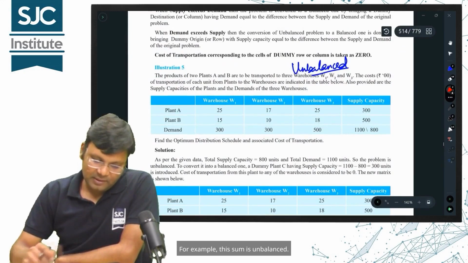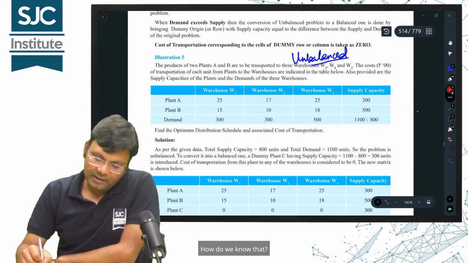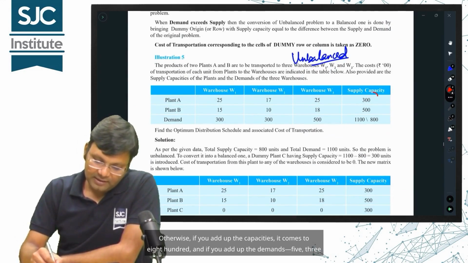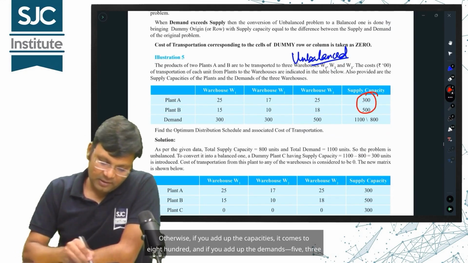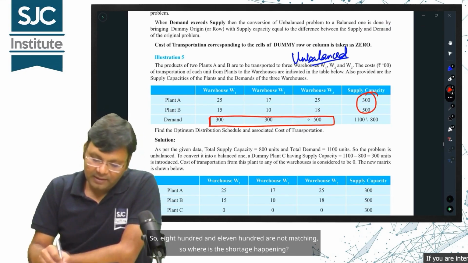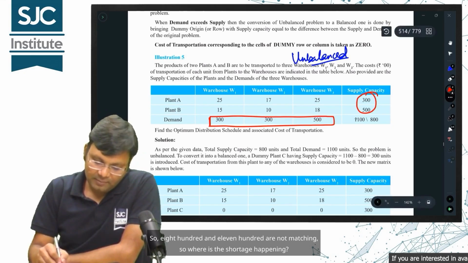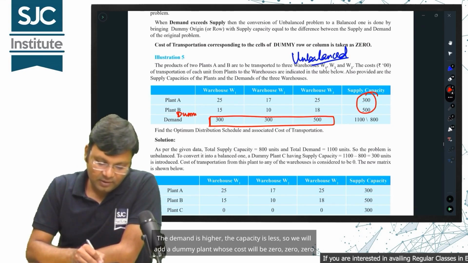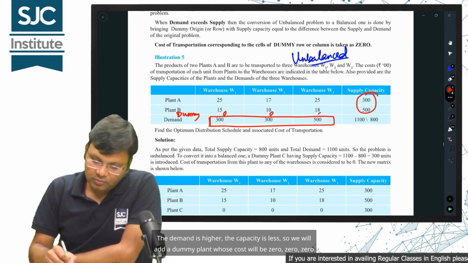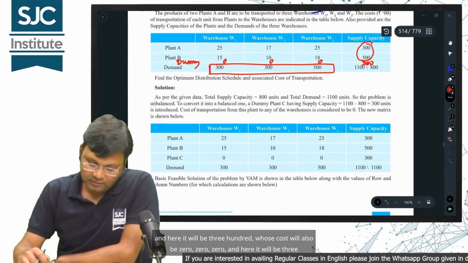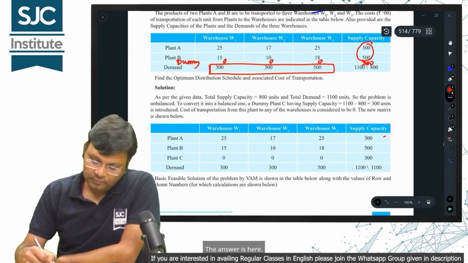For example, this sum is unbalanced. How do we know that? I have written it in one place, that's how we know. Otherwise, if you add up the capacities, it comes to 800, and if you add up the demands, 5, 3, 8, 3, it comes to 1100. So, 800 and 1100 are not matching, so where is the shortage happening? The demand is higher, the capacity is less, so we will add a dummy plant whose cost will be 0, 0, 0, and here it will be 300 whose cost will also be 0, 0, 0, and here it will be 300. The answer is here.